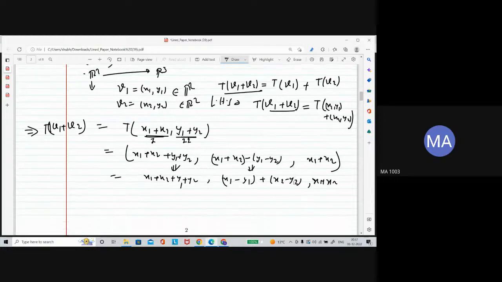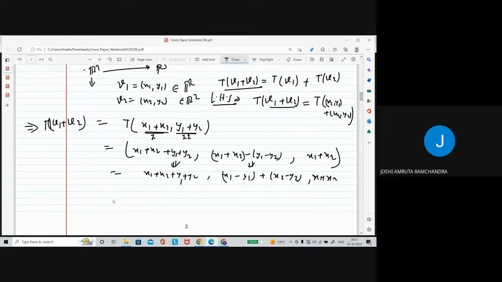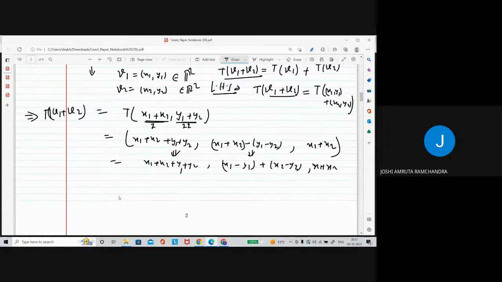I am writing. What I am trying to do is take the left hand side and reach the right hand side. Sir, but x2 plus y2 should be there. Sorry.